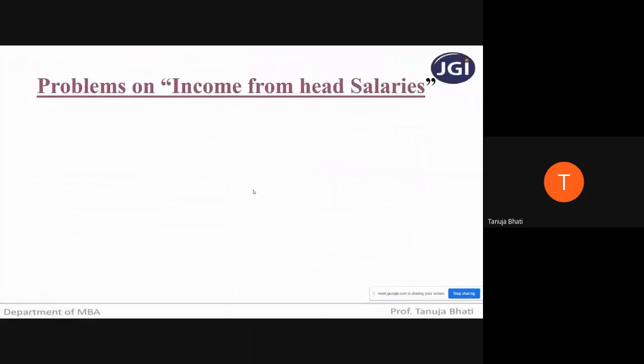So we have completed problems on income from head salaries. You can solve the problems only and only if you know the provisions thoroughly. Then you will be able to solve.